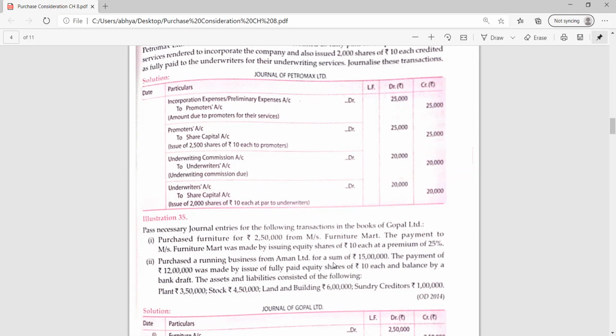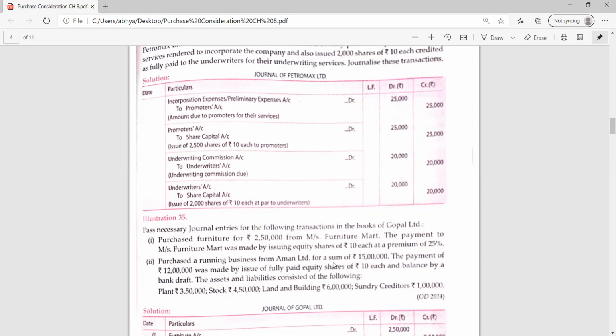Now please apply the formula. What was the formula? Purchase consideration upon issue price. Purchase consideration, 2,50,000, divided by 12.5. Yes, very good. Now tell me the number of shares.